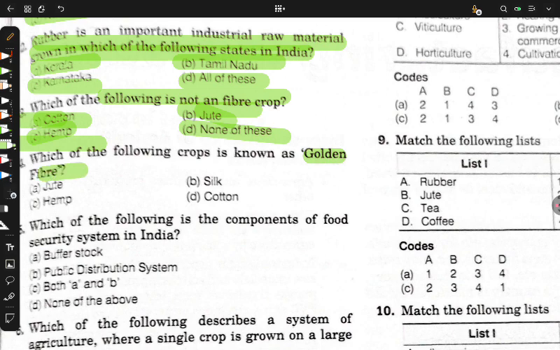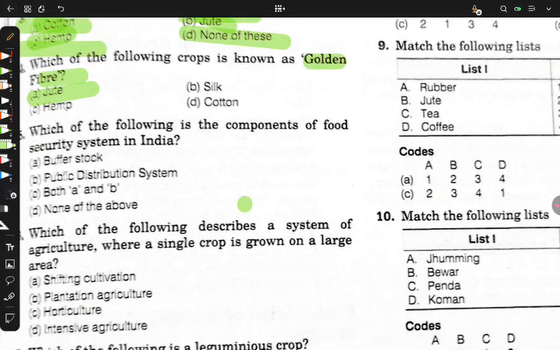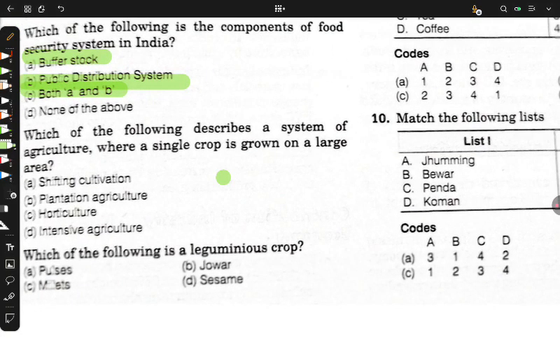I have already told you that it comes in question. So this is jute. Which of the following is the component of the food security system in India? I have already told you: both A and B, buffer stock and PDS.